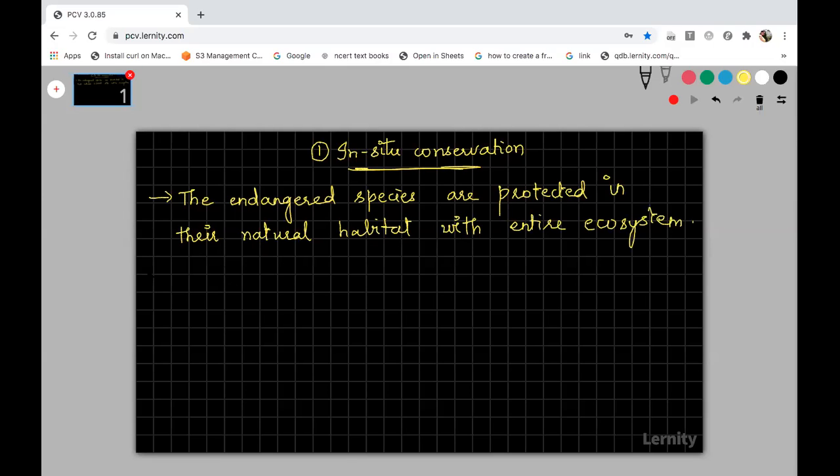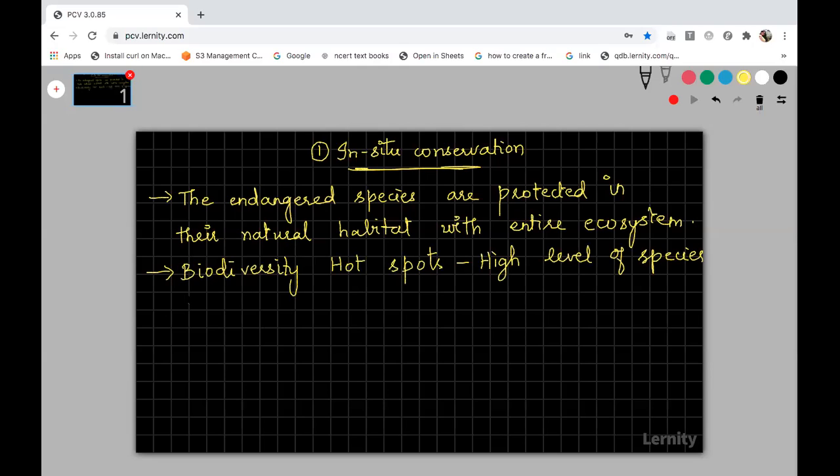So first, the conservationists, the persons who conserve organisms on a global, worldwide basis, have identified spots that we call biodiversity hotspots. This is a very, very important in situ conservation. Have you heard about biodiversity hotspots? These hotspots will have a high level of species. The maximum number of plant and animal species will be present in this particular area. This is one example of in situ conservation.